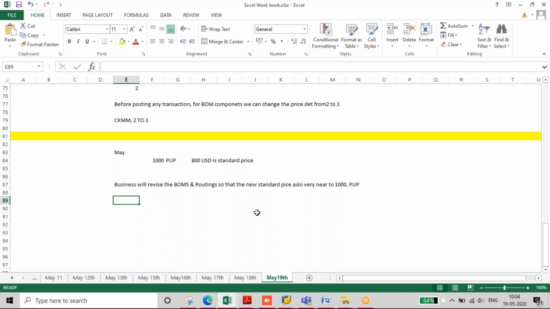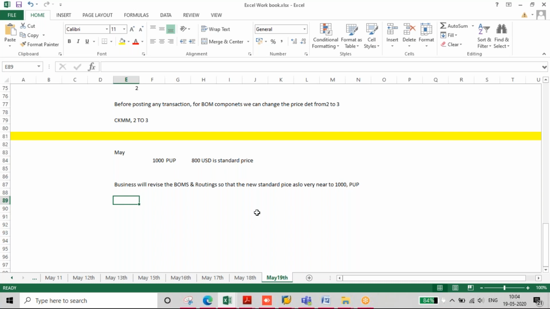Normally when they do a month closing, the business users will observe what is my PUP and what is my standard cost. There is a report which shows in the same report the PUP and the standard price. So they come to know, for this material I need to change my standard price, because every month there are a lot of differences and actual costing is not equal to the standard price.